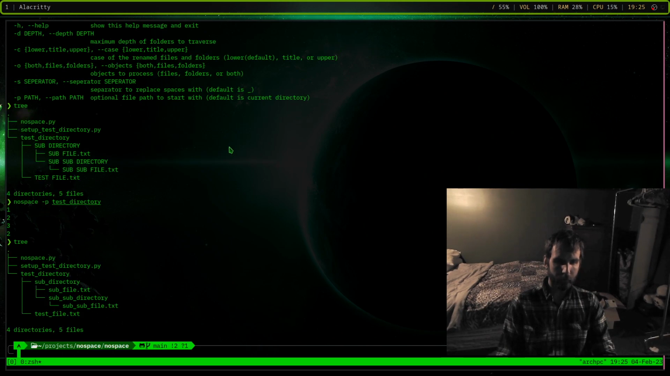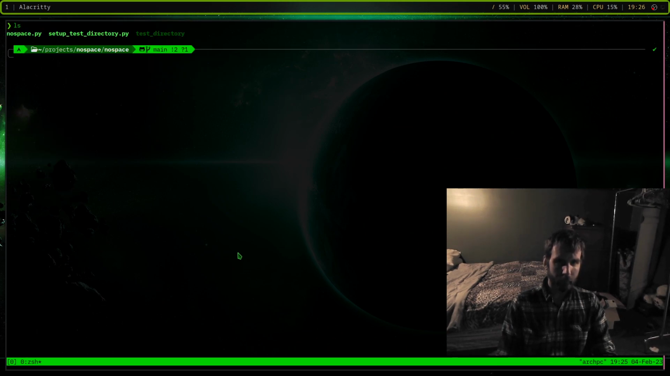Now if I run tree on it again, you can see all the files and folders inside of it are lowercase with no spaces. Now if you want, it also can replace other separators.